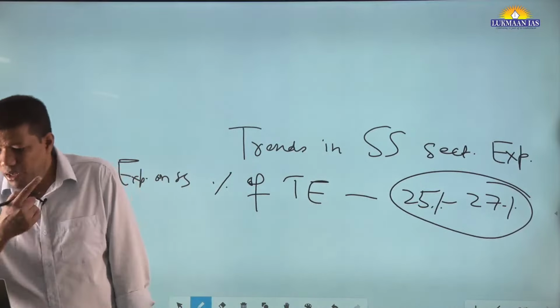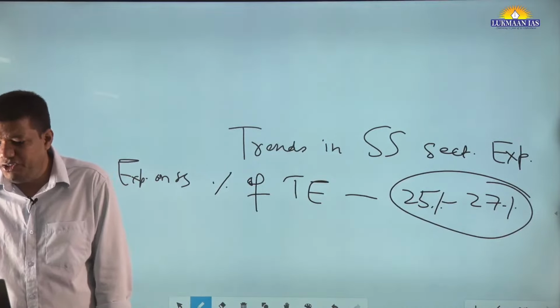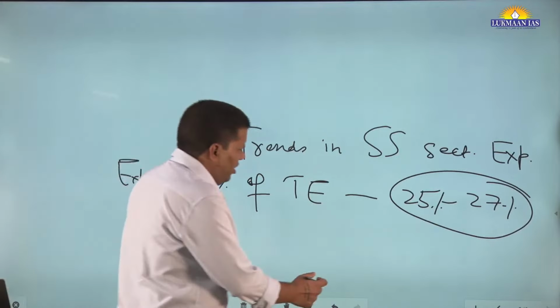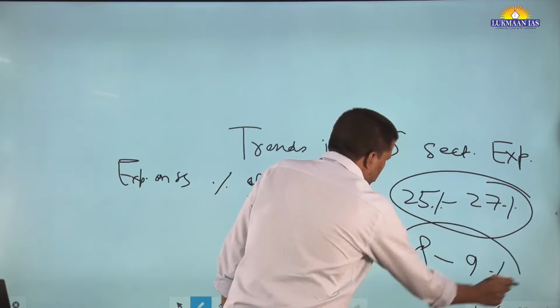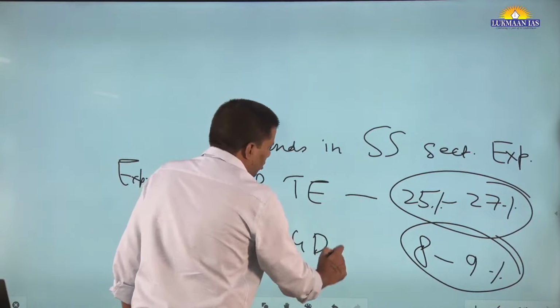Fine. Now second thing, expenditure on social services as a percent of GDP. That is approximately 8 to 9% of GDP.